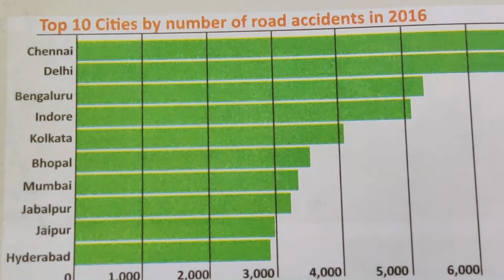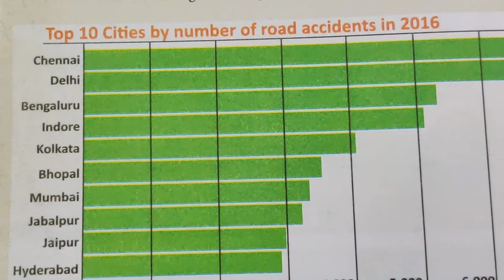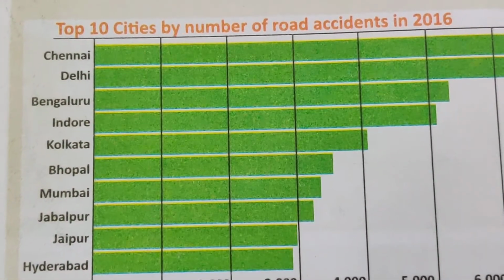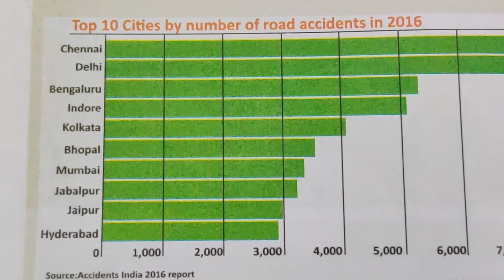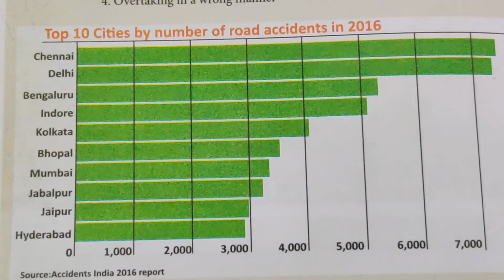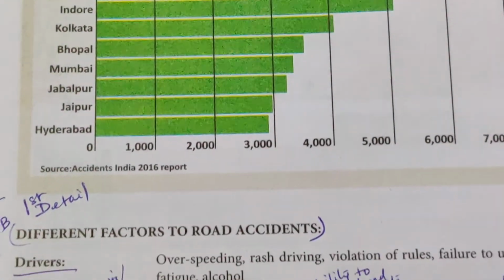Then Bangalore, in Karnataka, Indore, Kolkata, Bhopal, Mumbai, Jabalpur, Jaipur, Hyderabad. So these are the top 10 cities by number of road accidents. At present, it will be more in number. How many people are dying?